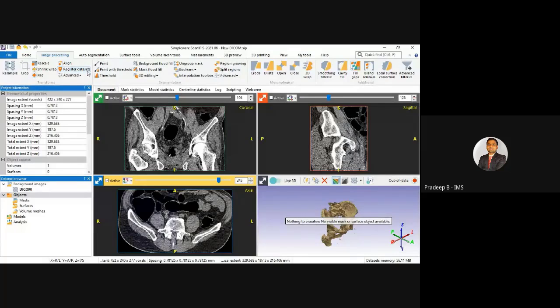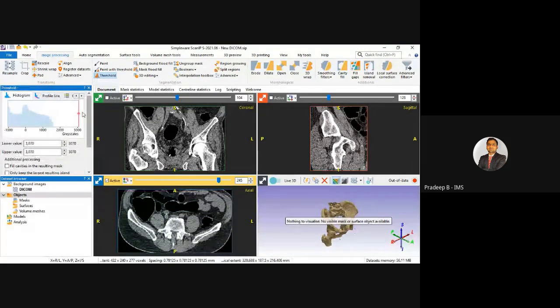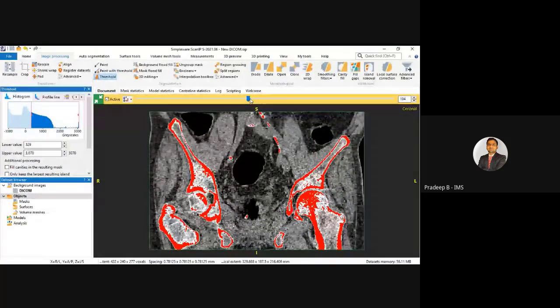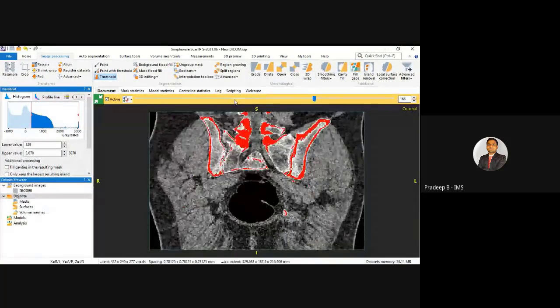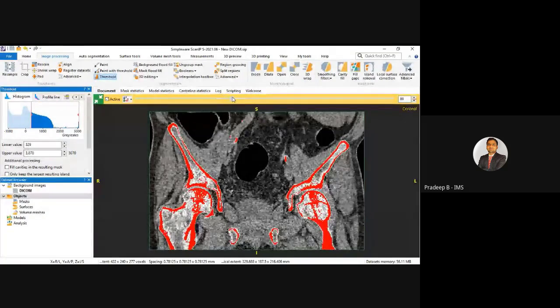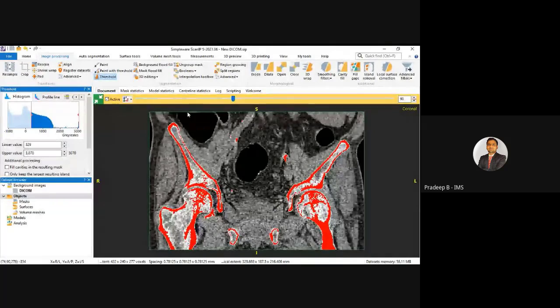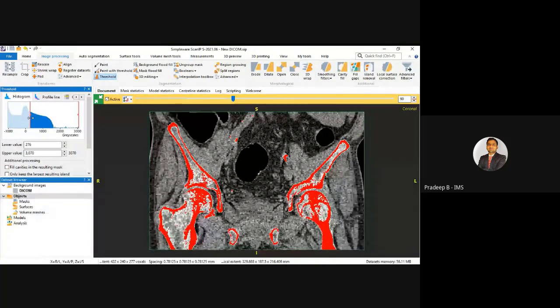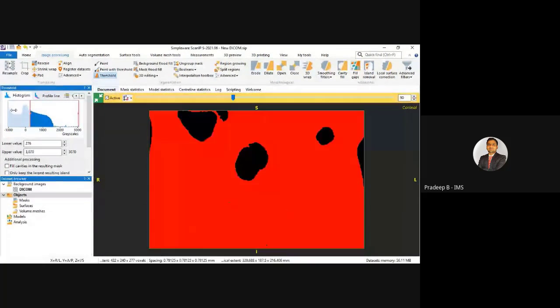For initial segmentation, we can use this threshold tool. For the threshold tool, we have to just select and scroll this. And if we change the slice, this is a threshold, a histogram approach we are using. You can see here this histogram.